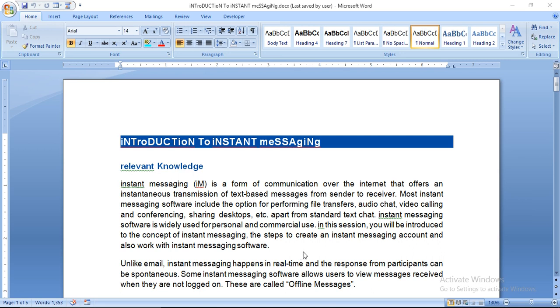No. When you do the mailing, when you send the mail to someone, it goes to the server and then it comes to your email input box. That means during the mailing, the server is between you and the sender.